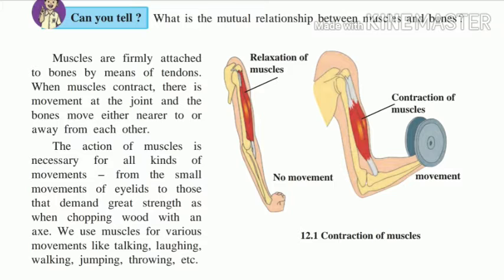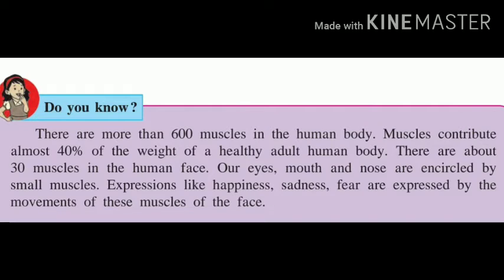Here you can see when we do gym or exercise, the muscle starts contracting and relaxing. In relaxation there is no movement and in contraction the movement is produced. Do you know there are more than 600 muscles in the human body? Muscles contribute almost 40% of the weight of a healthy adult human body. There are about 30 muscles in the human face. Our eyes, mouth, and nose are encircled by small muscles. Expressions like happiness, sadness, fear are expressed by the movements of these muscles of the face.